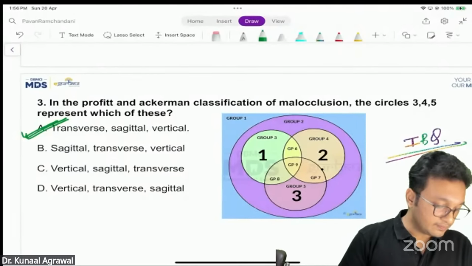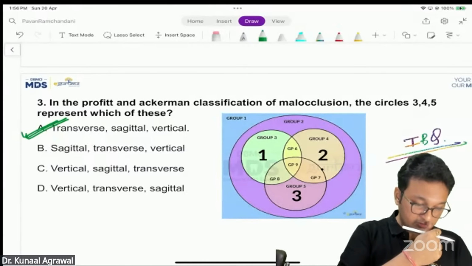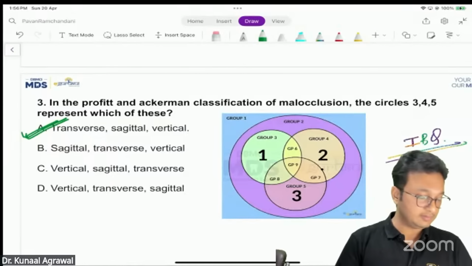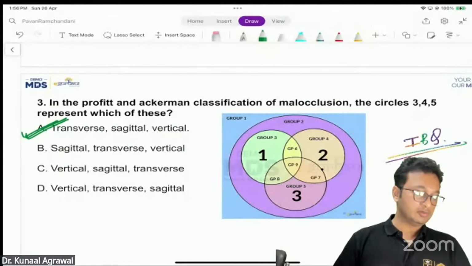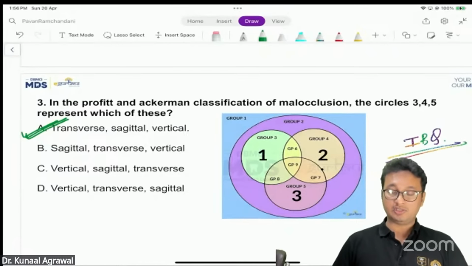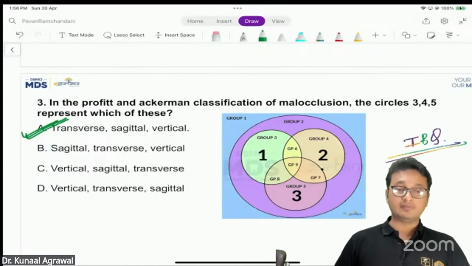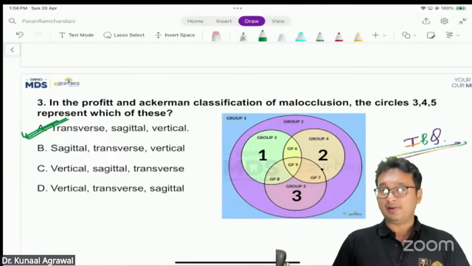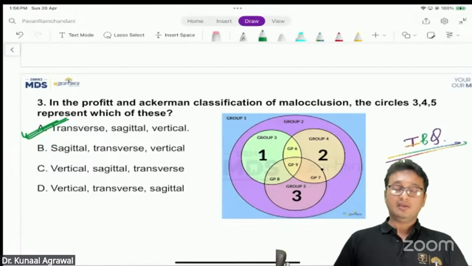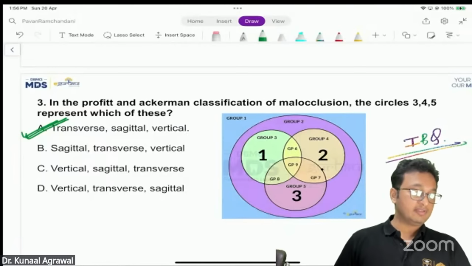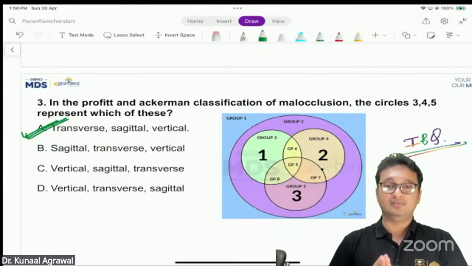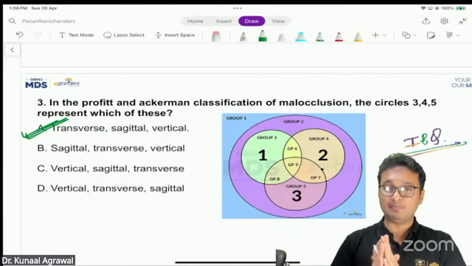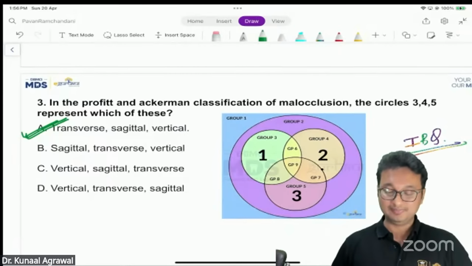One second. Florence is saying there was no question like this, sir. Which question are you talking about, Florence? Yes, only one question on beta titanium. Yes, sir. In one question, post smile was mentioned. Okay. Saurav is saying there are wrong recalls. I told you in the beginning of the session, there could be some mistakes in the recall because it was a subjective recall and only a few people participated in getting the recall questions right. So I want your cooperation, Saurav and the rest of the people, in recalling the proper language of the question and the proper options right now. I had mentioned it in the beginning of the session as a disclaimer.